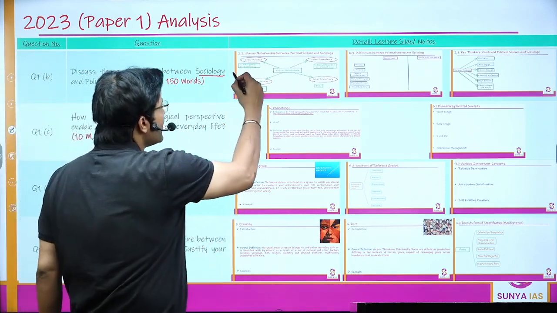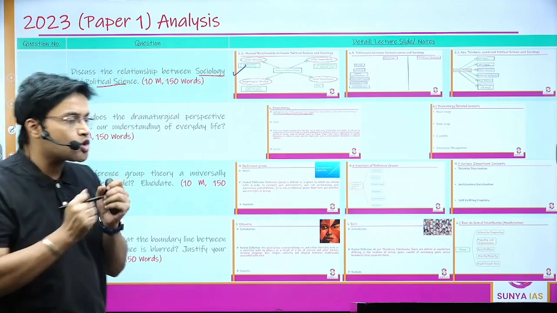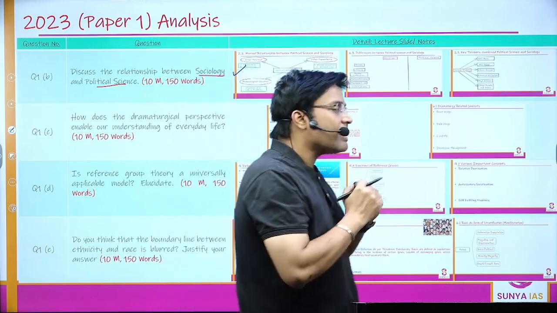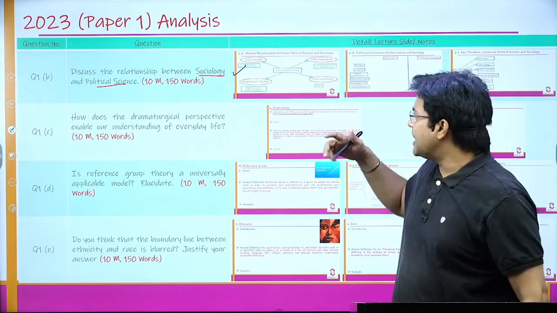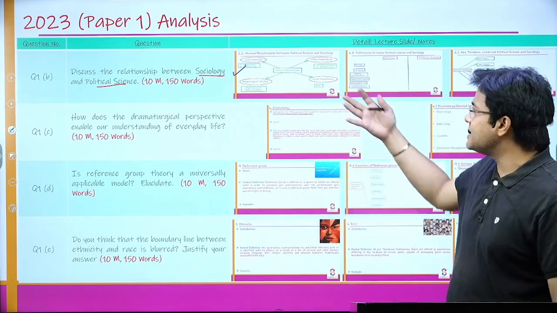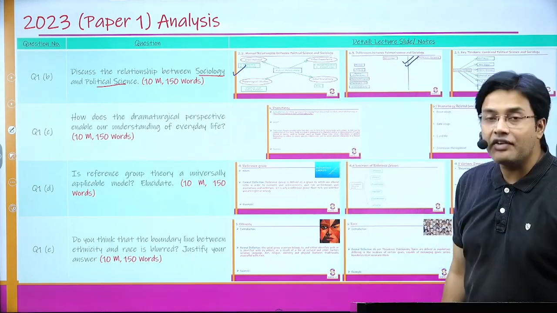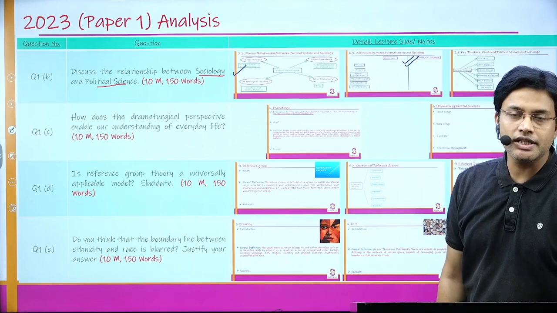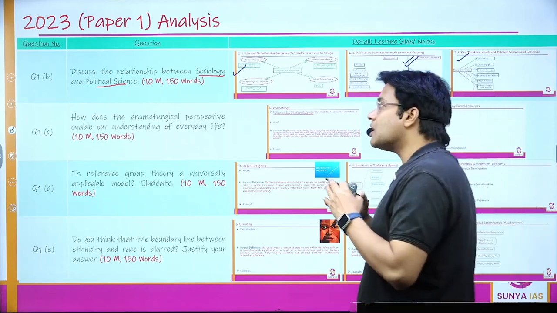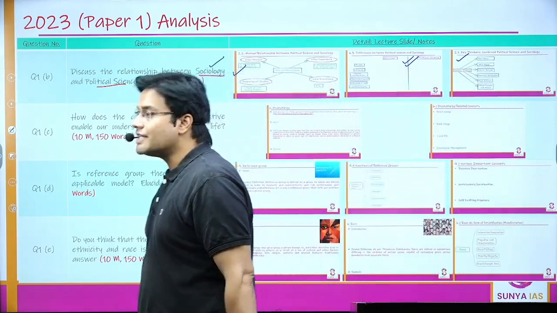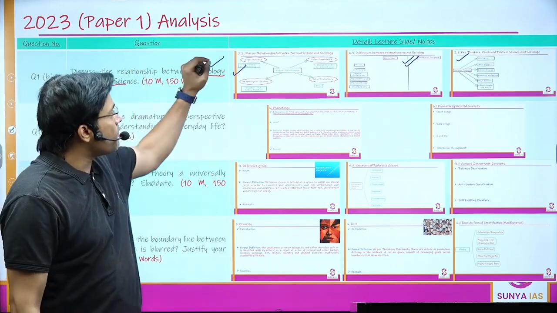I've already discussed in a lot of detail what is sociology, what is political science, and then I've given how the domains of sociology and political science overlap. The subject matter of both sociology as well as political science is one and the same thing. And I've given during the lecture a lot of examples, just like citizenship, democracy, Sanskritization, alcohol law. Similarly, I've also talked about the differences between political science and sociology in our lecture itself. Then I covered the thinkers that you can talk about whenever a question comes with respect to sociology as well as political science. So this question could be answered straightforwardly from our lectures.